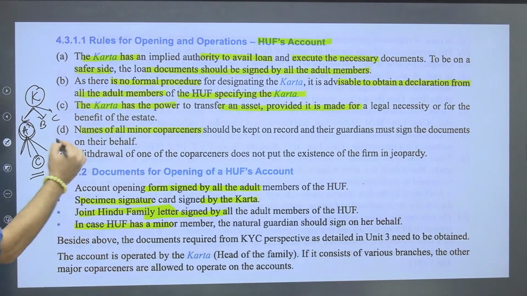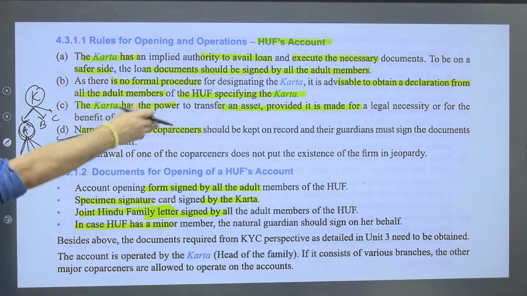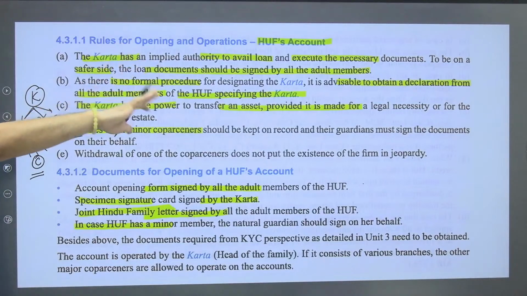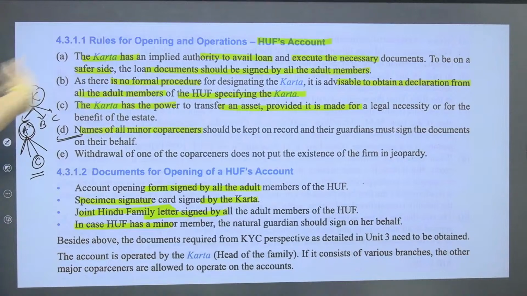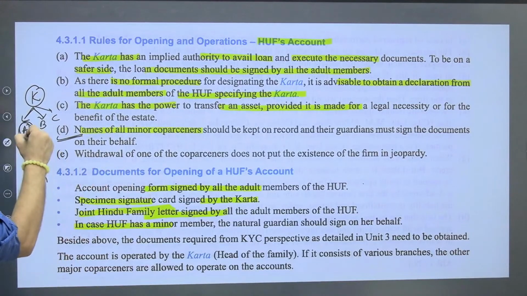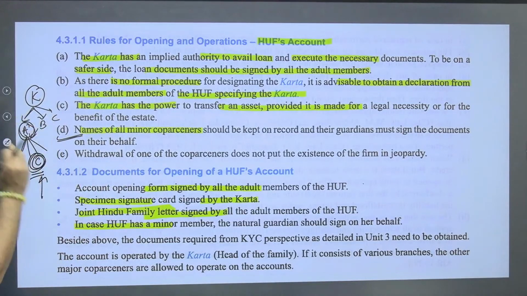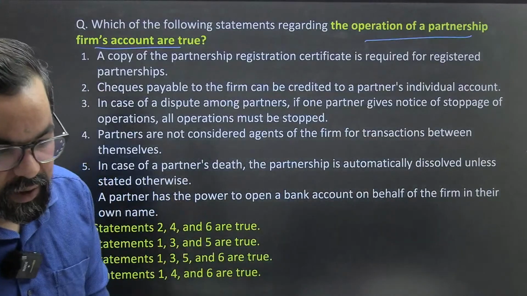This is the point that you saw in option D. The minor's name will be part of that Karta list. All the members in total must be part of that HUF family list. And as C is minor, he cannot sign. So in that situation, the provision is that till the time of majority, A will be the signatory on behalf of C. This is the point discussed in your option, point D, sorry.